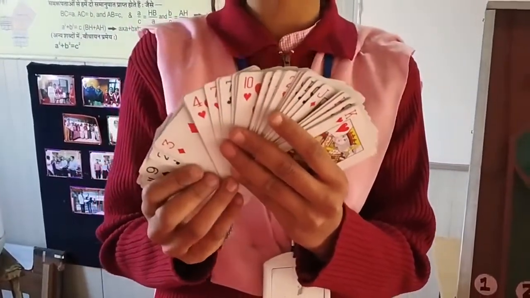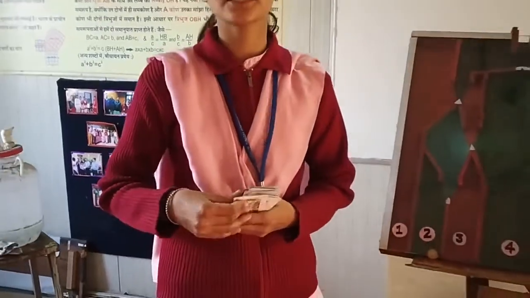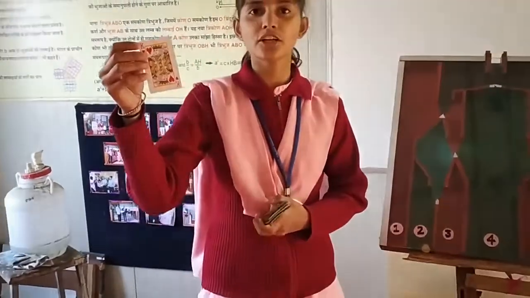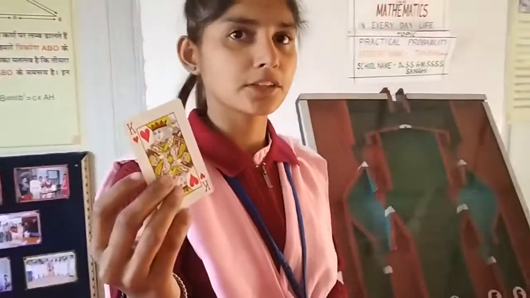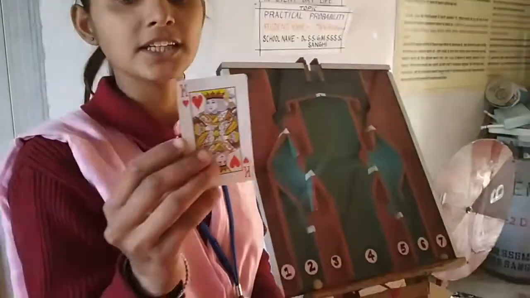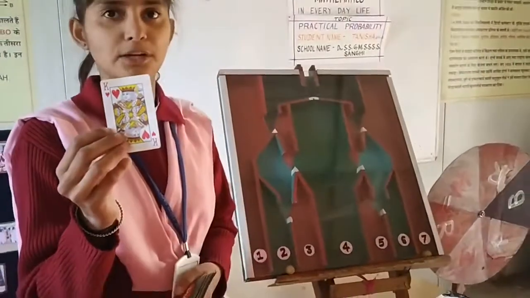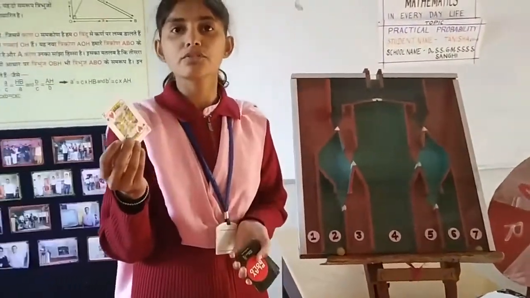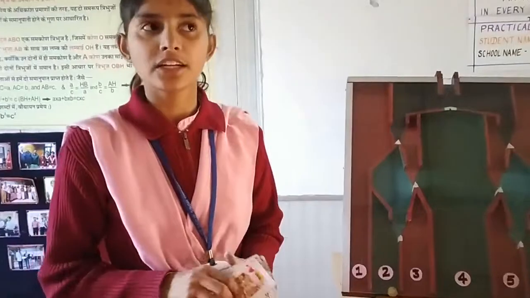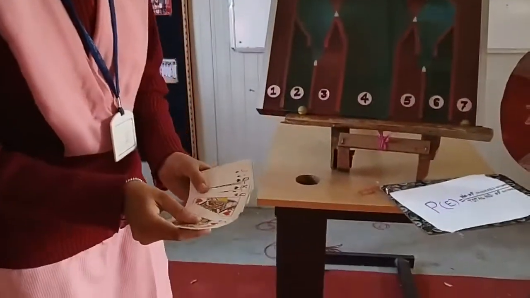There are 52 total playing cards. When we take a card, this is the King of Hearts. What is the probability of King of Hearts? There is 1 favorable outcome and 52 total outcomes. Then the probability of King of Hearts is 1 by 52. But King of Hearts is also a face card. There are a total of 12 face cards.